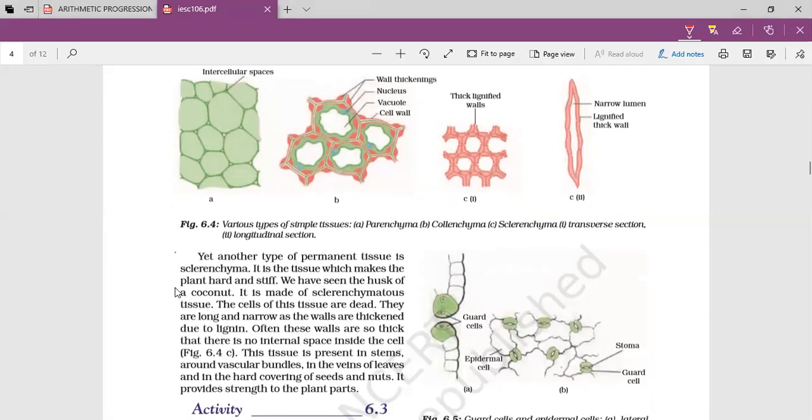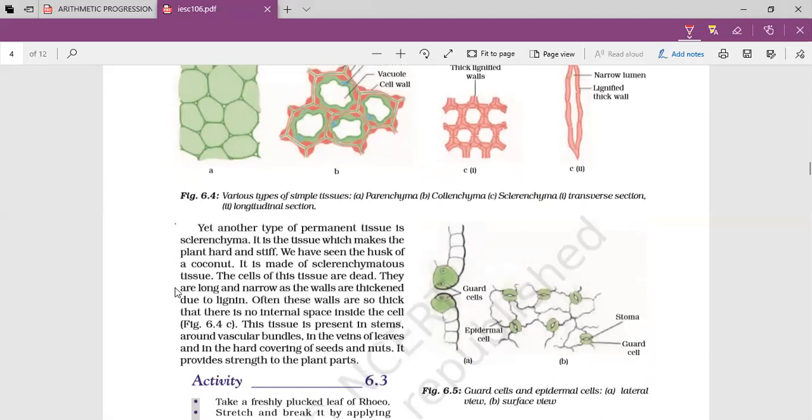Sorry. Now the third part is sclerenchyma. Sclerenchyma is dead tissue. So these two, this one and this one, are living, and this sclerenchyma is dead. You have to remember, you have to make your own notes from this chapter. You have to write the position of that structure of that particular cell, where they are present, and what is its function.